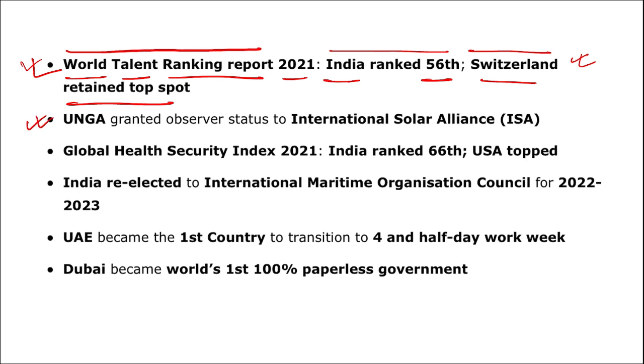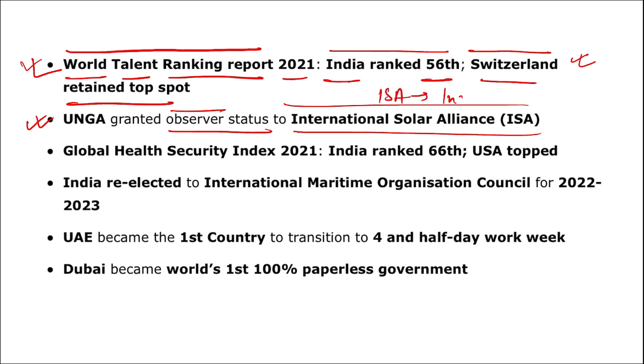Next, the United Nations General Assembly granted observer status to the ISA. What is your ISA? International Solar Alliance. ISA is a framework between India and France. Where is the headquarter of ISA? It is in Gurugram, Haryana. Which was the 101st country to join ISA? It was the United States of America.